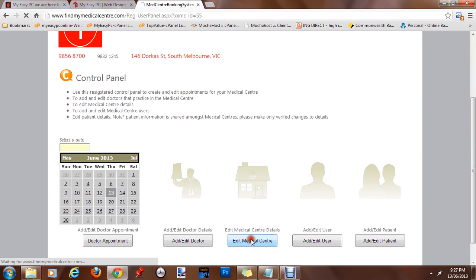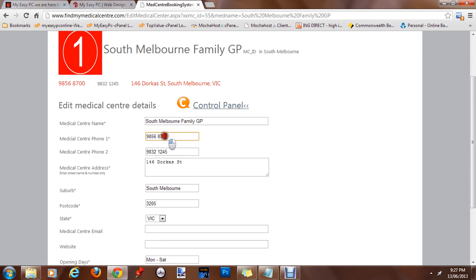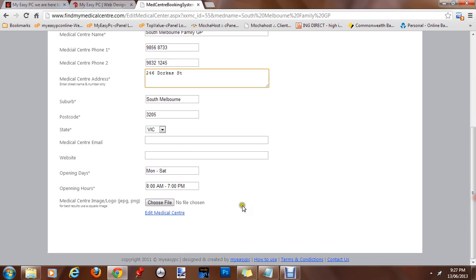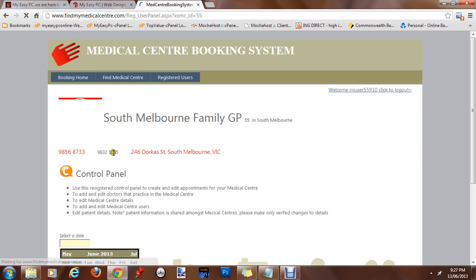You can update the medical center details by clicking there. You can update if you want to change the phone number, or you want to change the address, for example, or the start and end times, or even the logo. As you click edit, the details will be updated. It might not reflect right now, but if you click control panel, the details are updated.